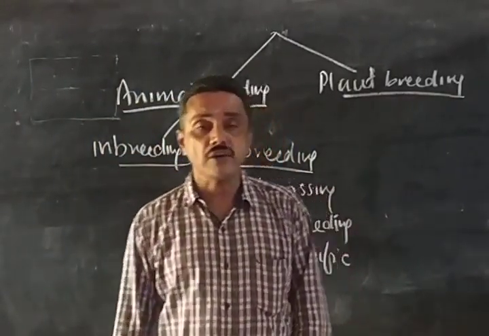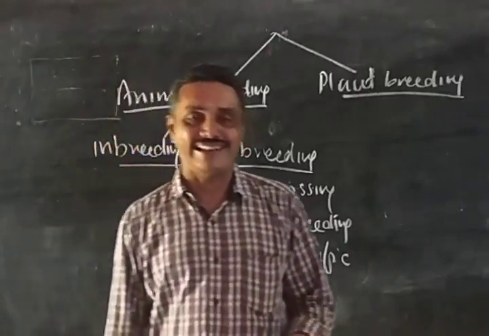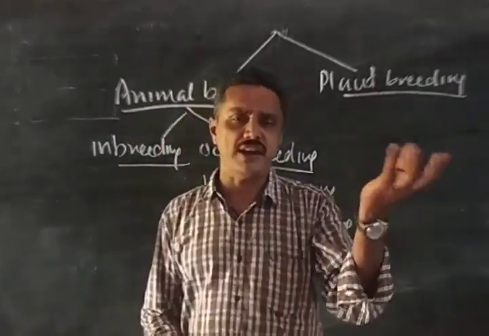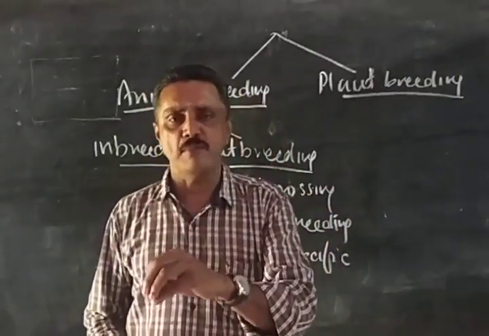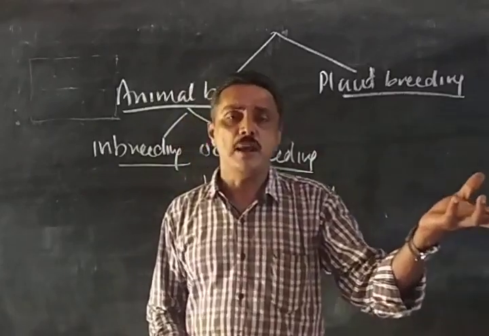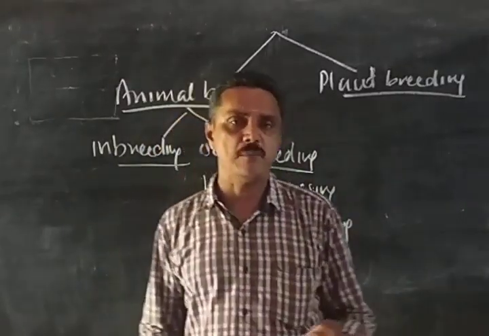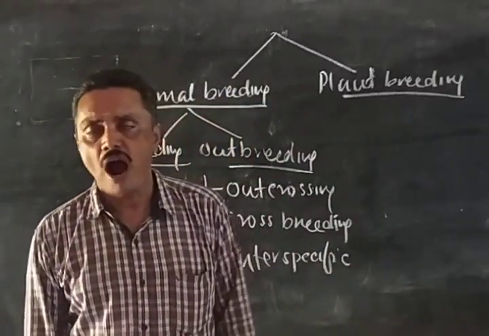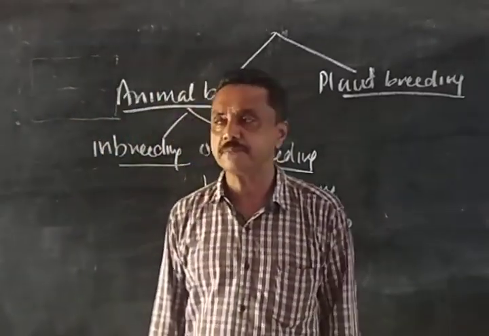That is artificial insemination, conducted for crossing. Similar to cross-pollination, where pollen grains are collected and deposited on the stigma of the female flower, here instead of pollen grains we collect semen from the male animal and inject it into the body of the female animal.